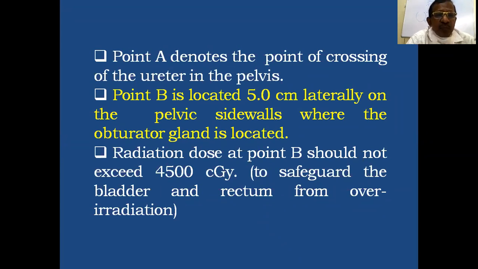Point B is located 5 centimeters laterally on the pelvic side wall where the obturator gland is located, or 3 centimeters lateral to point A at the same level. The radiation dose at point B should not exceed 4,500 centigray, to safeguard the bladder and rectum from over irradiation.